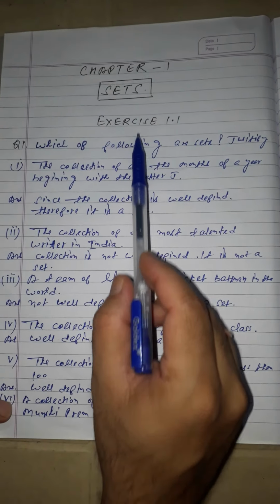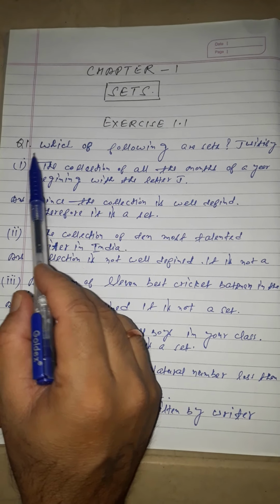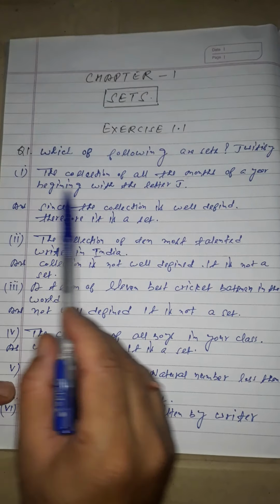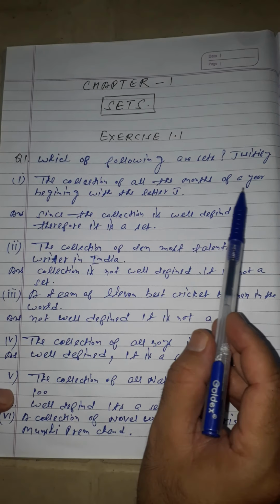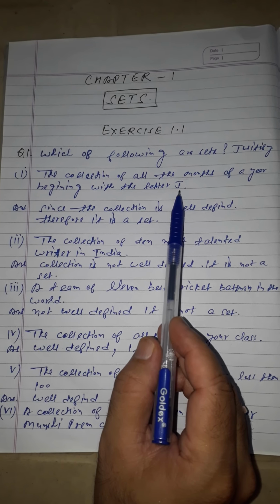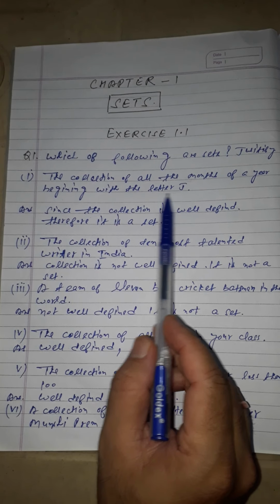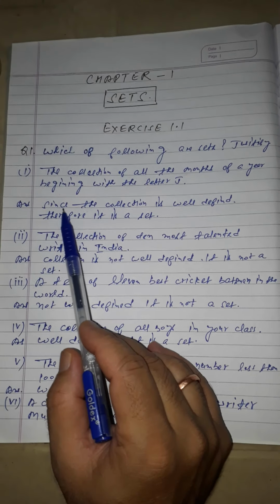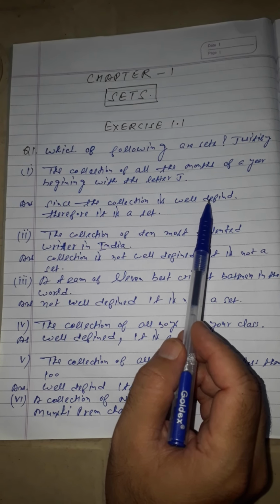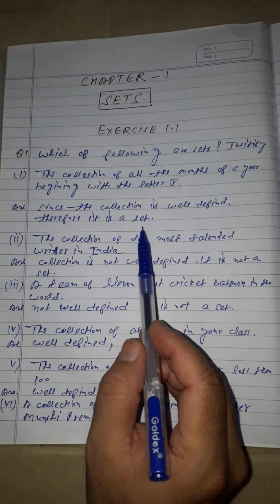So here in exercise 1.1, question number 1 is: which of the following are sets? Justify. Number 1, the collection of all the months of a year beginning with the letter J. Now you know, students, there is the month January, June, July. Since the collection is well defined, we have the months that start with J. Therefore it is a set.